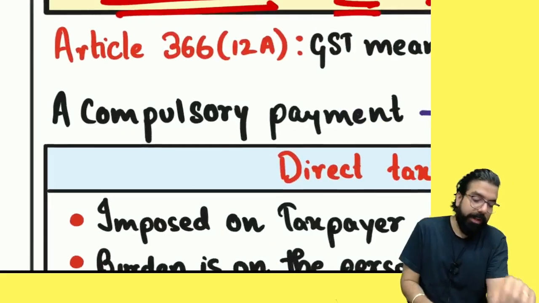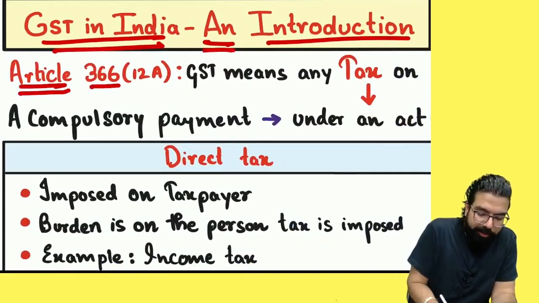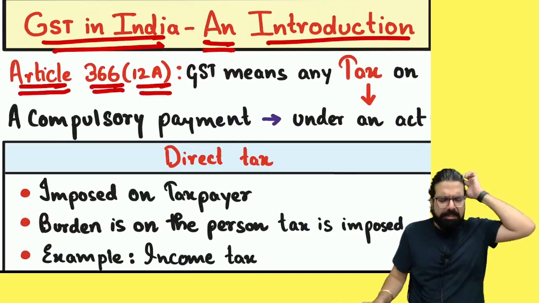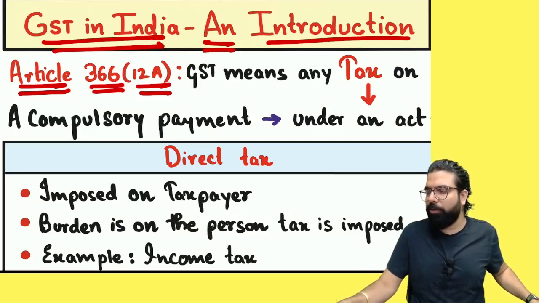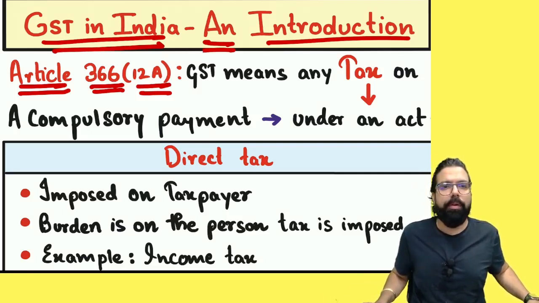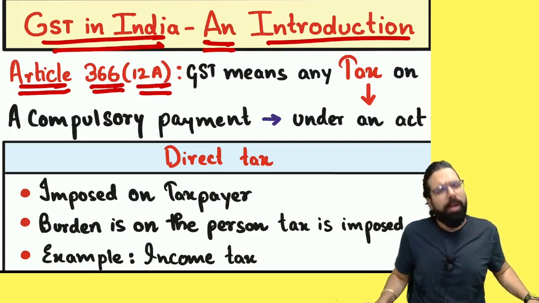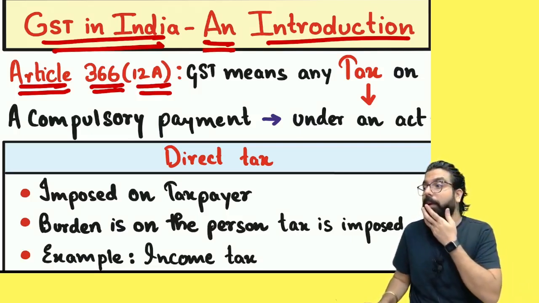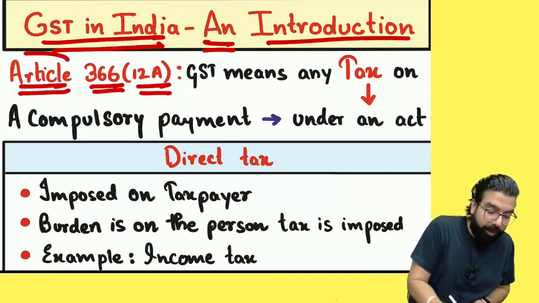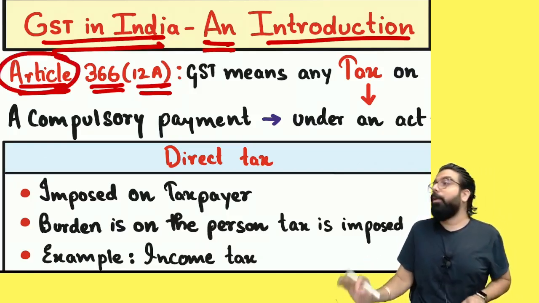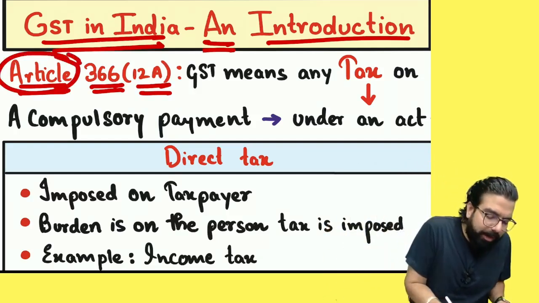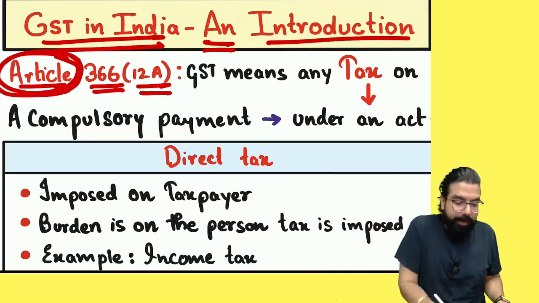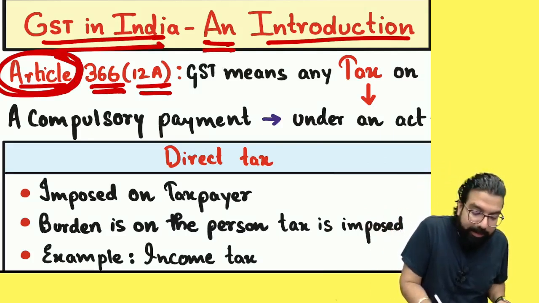Chalo. The first thing it says, article number 366 clause 12A. What is this 366 12A? People, do you know the Constitution of India? Have you studied about the Constitution of India? All of you? Louder, everyone. You have studied about the Constitution of India. In the Constitution of India, we have articles. Sir, you are teaching the Constitution of India? Baba, we have to learn a little about the Constitution of India also in GST. Okay? You have article number 366. In article 366, there is a definition which has been inserted for GST under 12A.